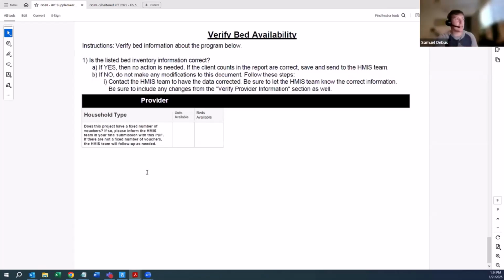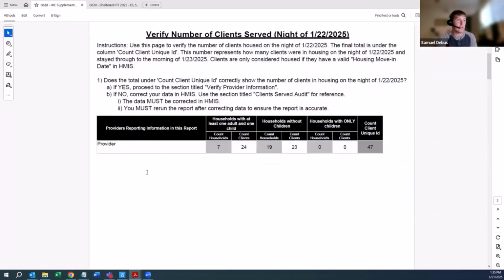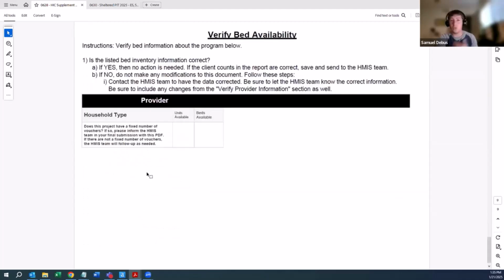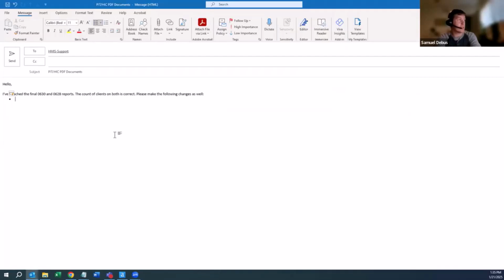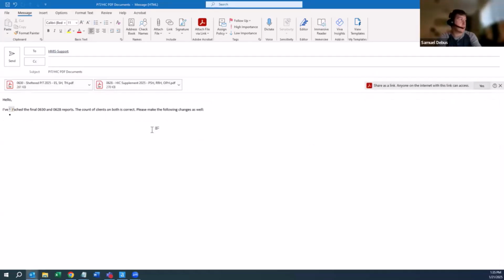So once you verify the count of clients and you audit this other information, we just send an email to the HMIS team. So I'll close out these reports and I will pull up an email and I will just say, this is what I'm emailing to the HMIS support team. I'll want to go ahead and attach those reports that I just verified. And I'll say, attached are the final 630, 628 reports. The count of clients in both is correct. And then this is where you ask us to make changes.